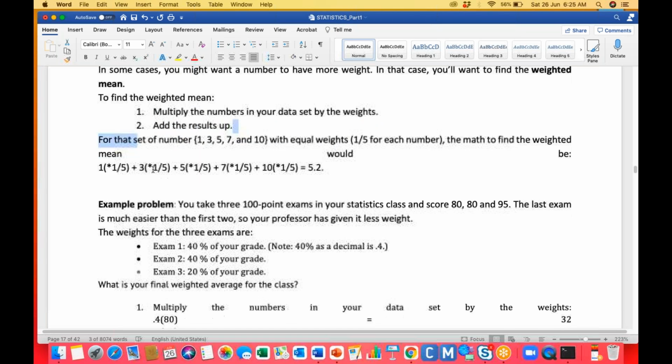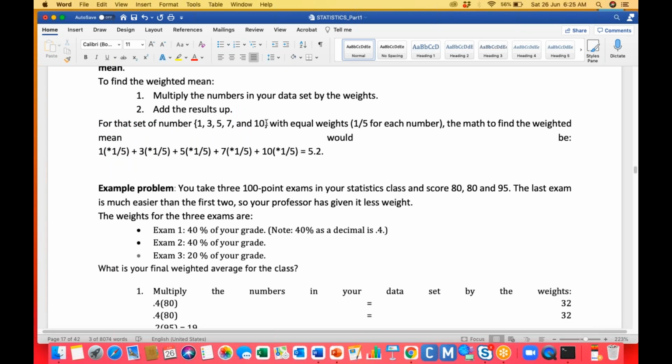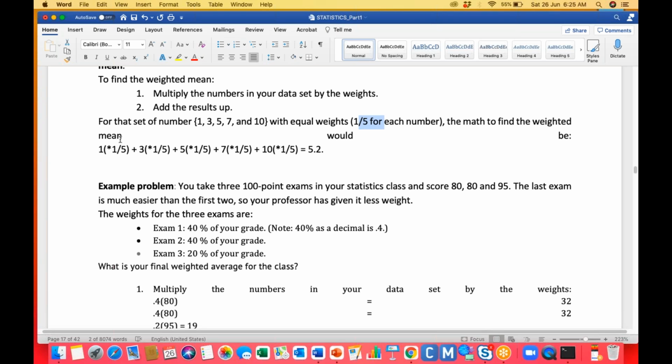That's it. Simple, right? Take 1, 3, 5, 7 and 10, with equal weights of 1 for each. Actually we can calculate it the normal way, as the arithmetic mean, because the weights are equal. But if you want to calculate the weighted mean, you just need to multiply each number with its weight, and here the weights are equal for all numbers. But in real world scenarios, the weights can be different.